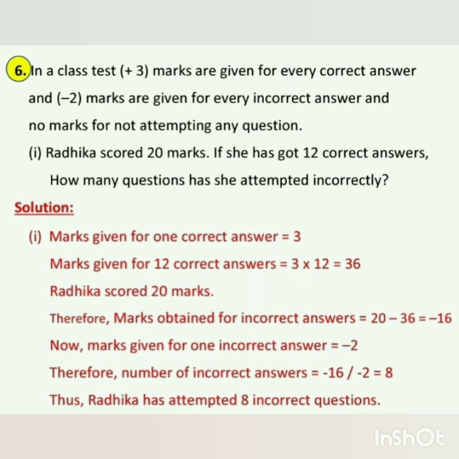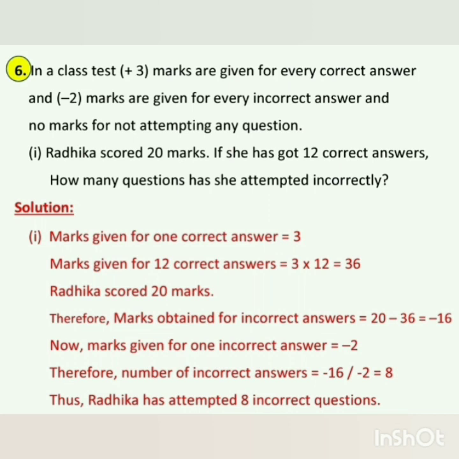Now see the solution. Marks given for one correct answer is equal to 3. Therefore, marks given for 12 correct answers is equal to 3 into 12, which is equal to 36. But Radhika scored 20 marks. Therefore, marks obtained for incorrect answers is equal to 20 minus 36, which is equal to minus 16. Now, marks given for one incorrect answer is equal to minus 2. Correct. Therefore, the number of incorrect answers is equal to minus 16 divided by minus 2, which is equal to 8. Thus, Radhika has attempted 8 incorrect questions.